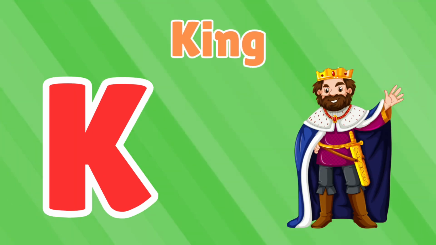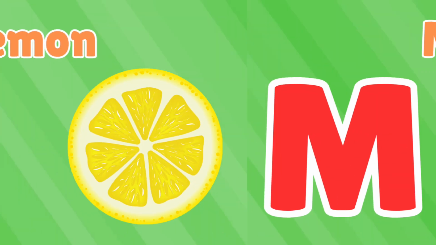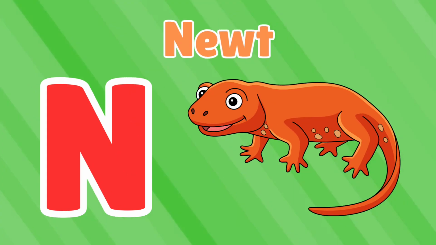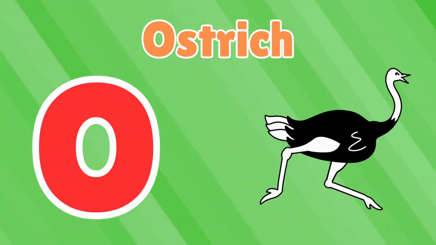K is for king. L is for lemon. M is for mat. N is for newt. O is for ostrich.